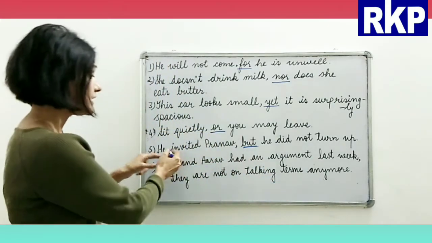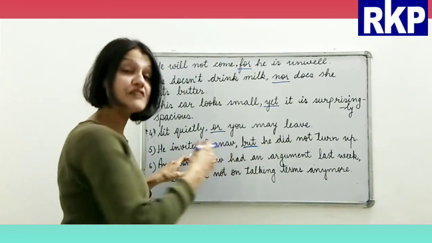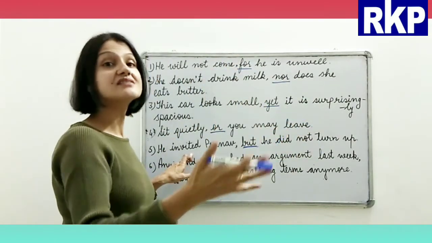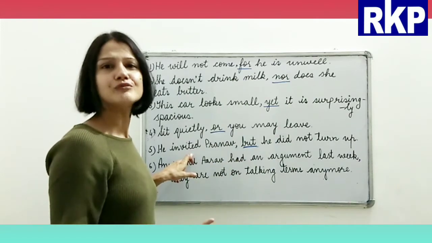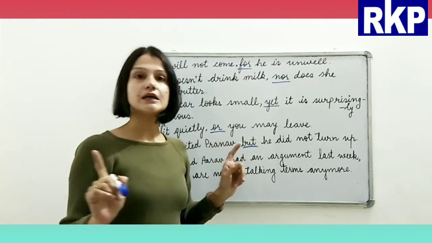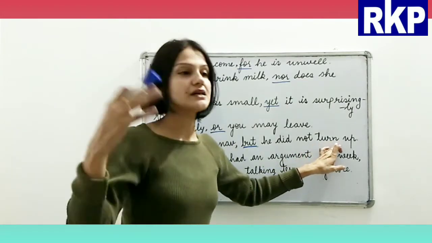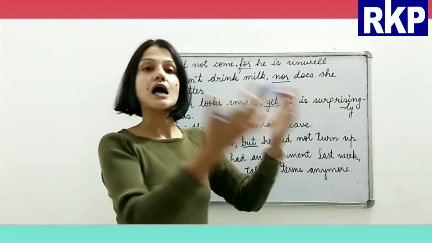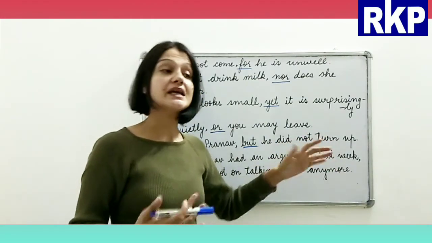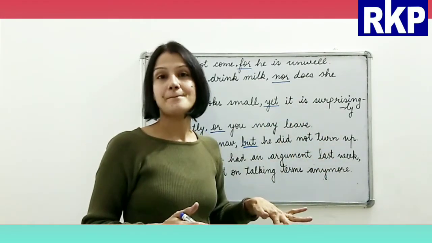He was invited, so he should have come to the party, right? But he did not turn up. Now turn up is a phrasal verb which means come. So he did not turn up means he did not come.